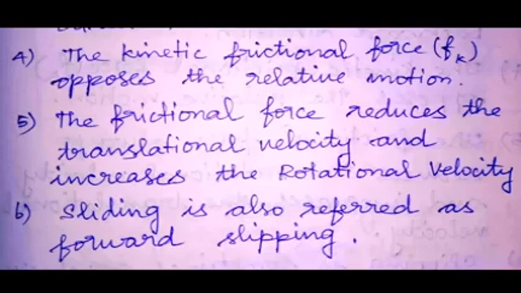And the last point: sliding is also referred to as forward slipping, which means in sliding the object moves towards the front, not the opposite side. So sliding is also considered slipping in the forward condition. These are some important points in sliding.